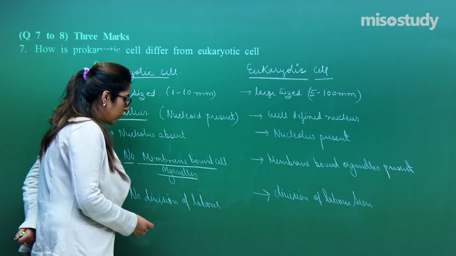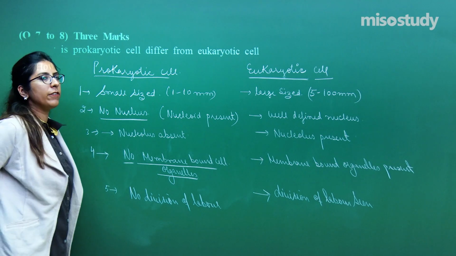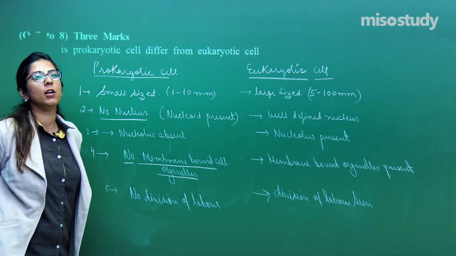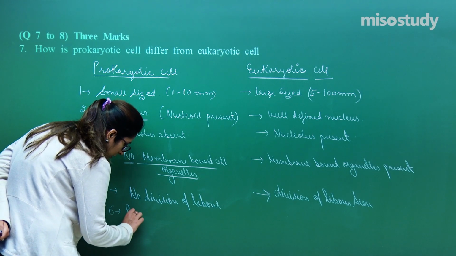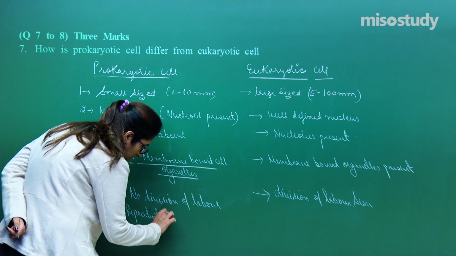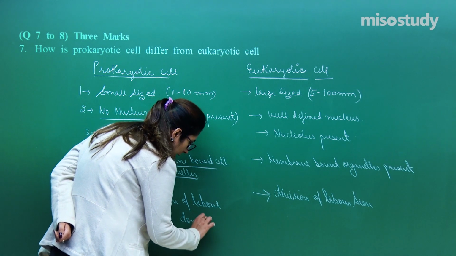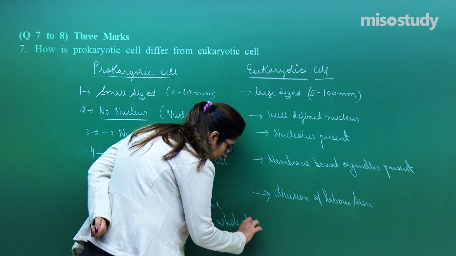Right? So, to talk about more differences, the reproduction process in the prokaryotic cell involves the whole cell. So the sixth point is: reproduction done by the whole cell.